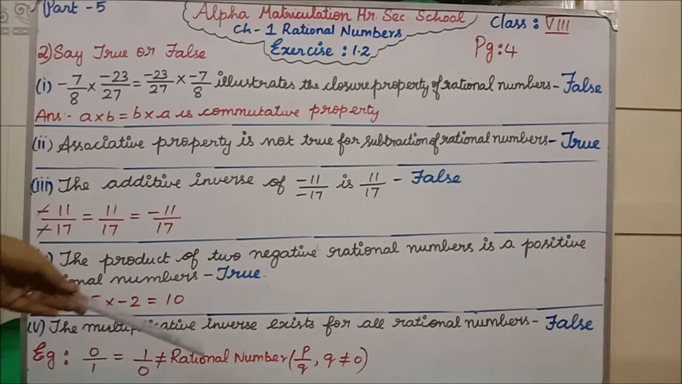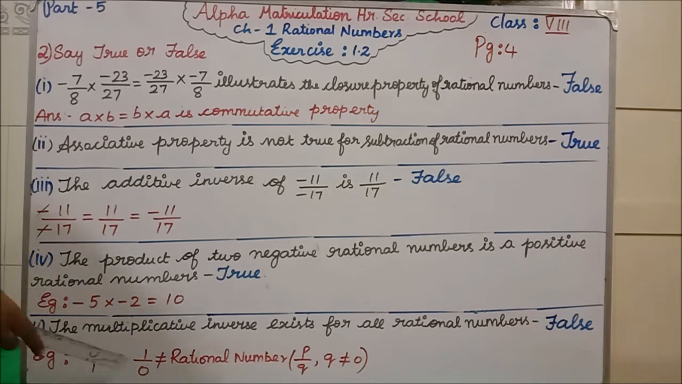1 divided by 0 means what? It is not equal to a rational number. Because a rational number will always be in the form of p by q, where the denominator part should not be equal to 0. We have learned so many times. Isn't it? For rational numbers, the denominator part should not be equal to 0. Okay, 1 divided by 0, the answer is what? Infinity or not defined. So this is not a rational number. So the multiplicative inverse exists for all rational numbers is false.